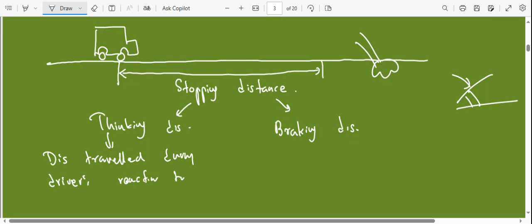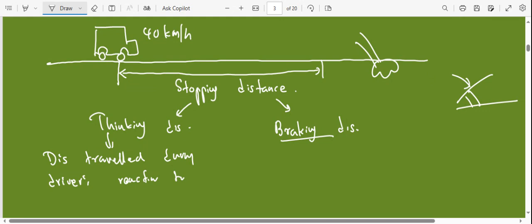So first it will decelerate, right? Let's say you are moving at 40 kilometers per hour. Then it will decelerate and come to a stop at some point. During that deceleration the vehicle will move a certain distance again, right? How far it moves, that is known as the braking distance. So from the moment you apply the brake until the car comes to rest, how far the vehicle moves, that is known as the braking distance. Is it clear?